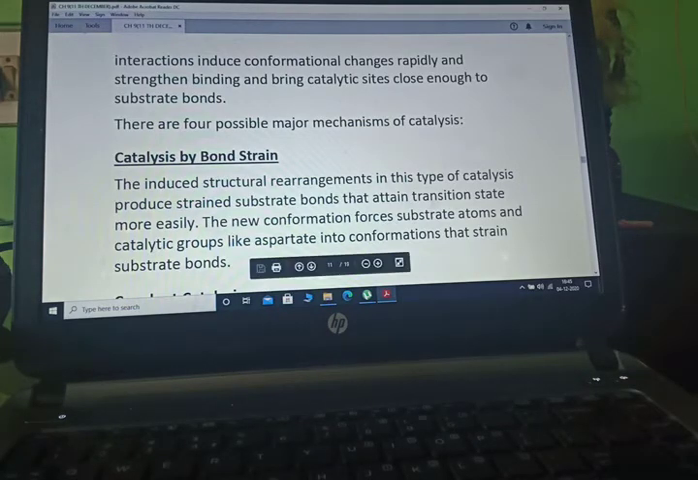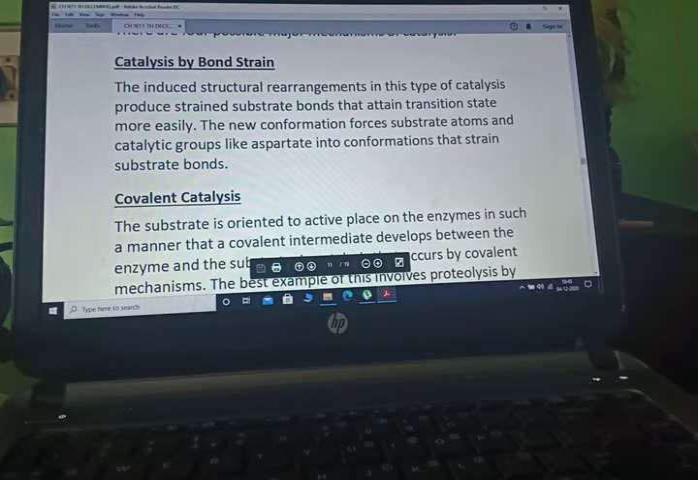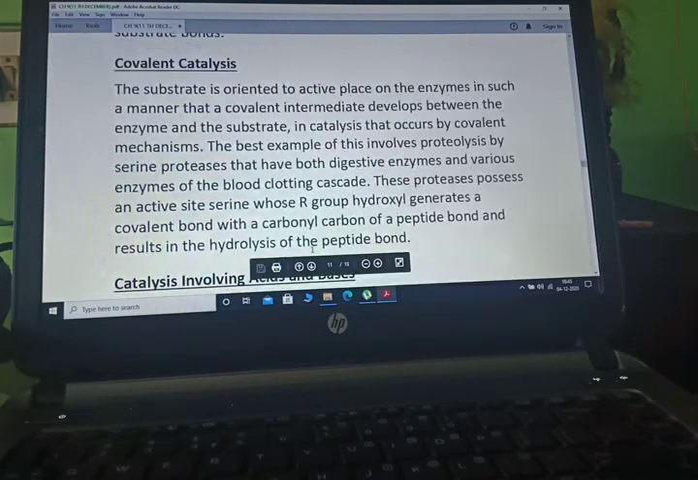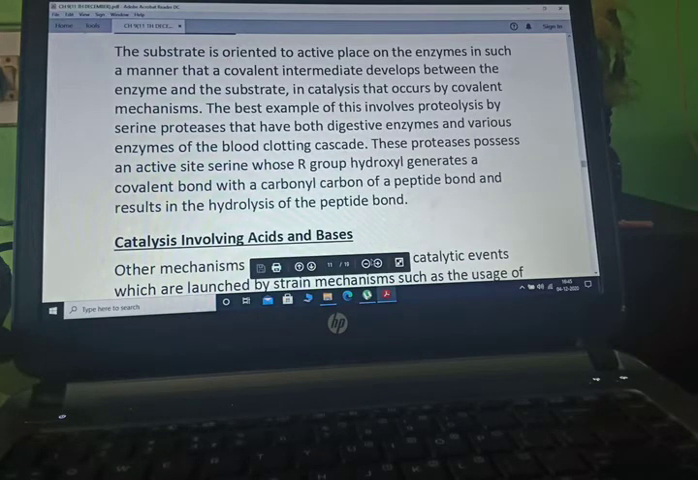Now catalysis by bond strain. The induced structural rearrangement in this type of catalysis produces strained substrate bonds that attain the transition state more easily. Now covalent catalysis. The substrate is oriented to the active site on the enzyme in such a manner that a covalent intermediate develops between the enzyme and substrate.